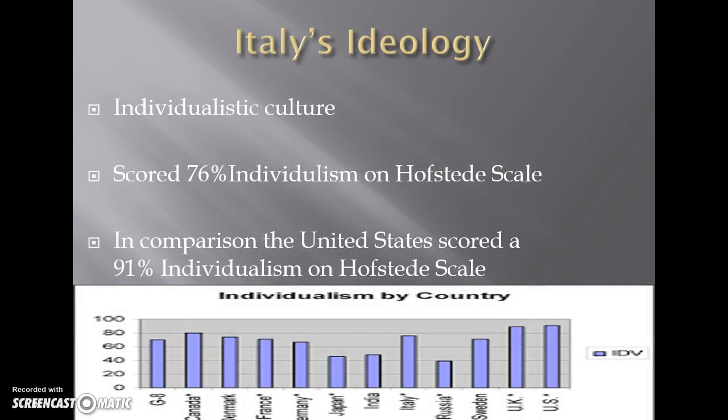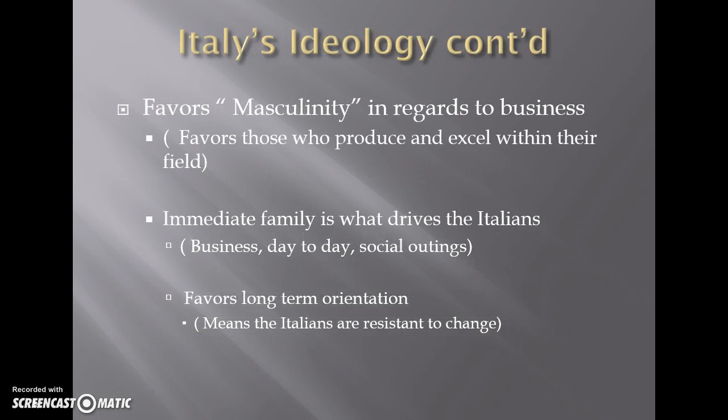Italy has an individualistic culture and scores 76% in individualism on the Hofstede scale. In comparison, the United States scored a 91%. Italy favors masculinity in regards to business. Those who produce and excel within their field. Immediate family is what drives the Italians, and they favor long-term orientation.